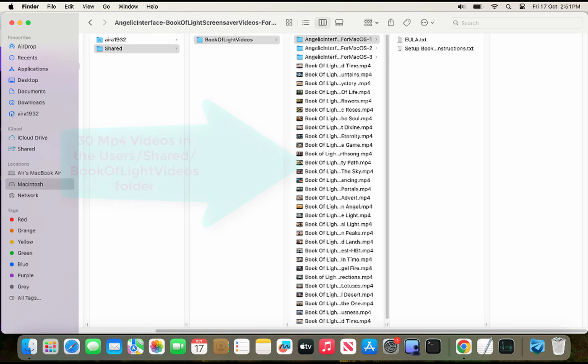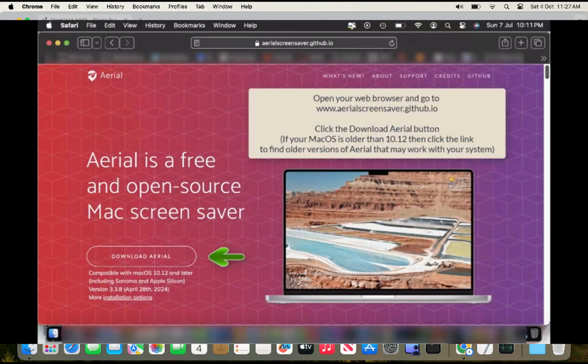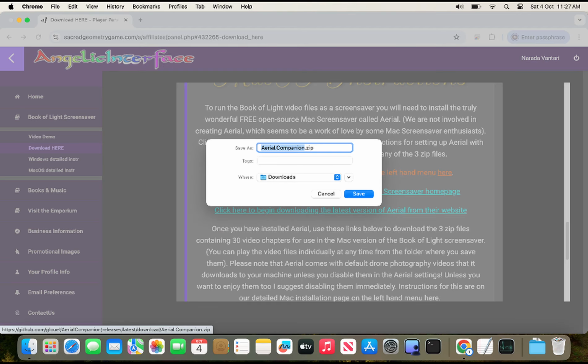However, let's continue to set them up as a screensaver. Use the link on the same download page to download the latest version of Arial from their website. Once it is downloaded, double-click the Arial companion file to begin the install process.